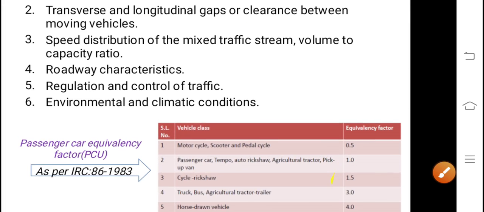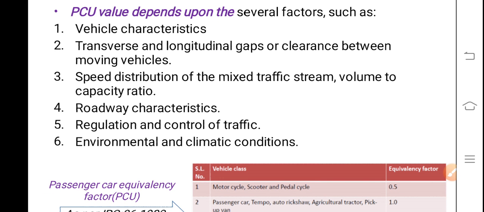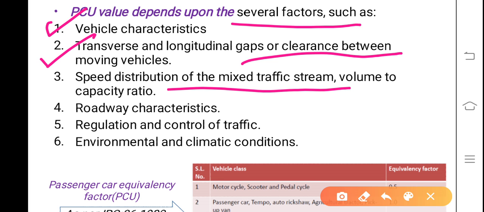Now, PCU value depends upon several factors such as vehicle characteristics, transverse and longitudinal gaps or clearance between the moving vehicles, speed distribution of the mixed traffic stream, and volume to capacity ratio.